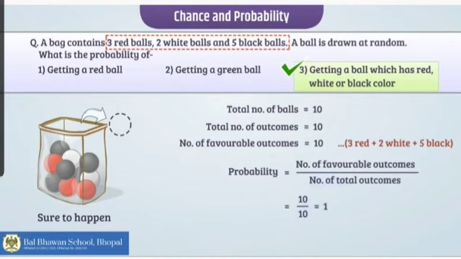So, this is the way, children, we are going to find out the probability. The formula for calculating the probability is number of favorable outcomes upon total number of outcomes. We are going to solve questions based on this in our live classes, but I hope you understand what is the chance of getting any particular thing. There are three possibilities every time. Either something is going to happen surely, or it is impossible, or it is equally likely. That means it can be or it cannot be.